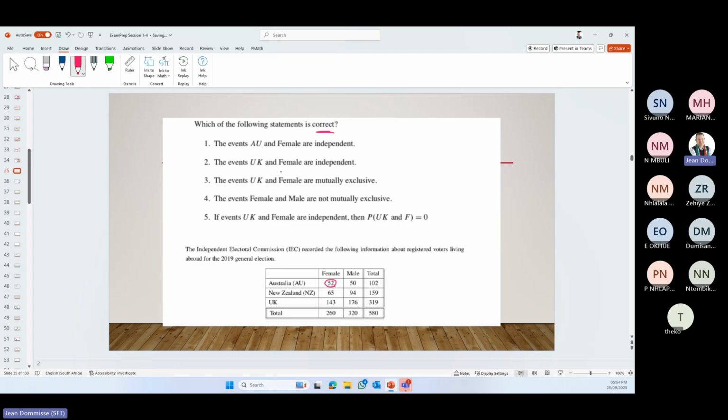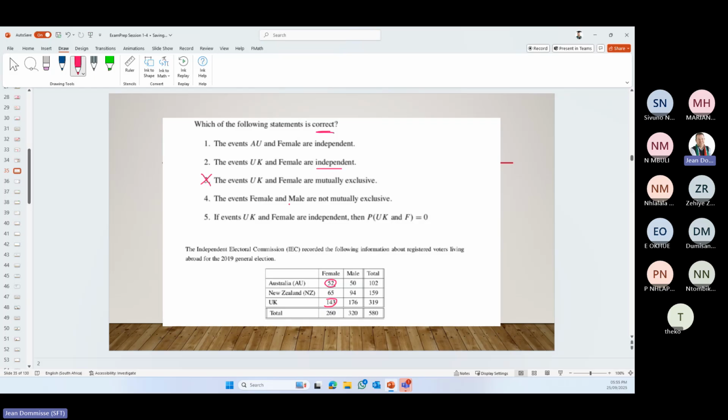The events UK and female are mutually exclusive. For that to have been mutually exclusive, it should have been 0. So it's definitely not mutually exclusive.